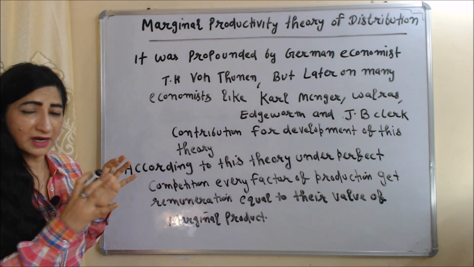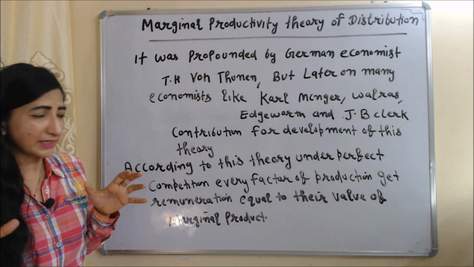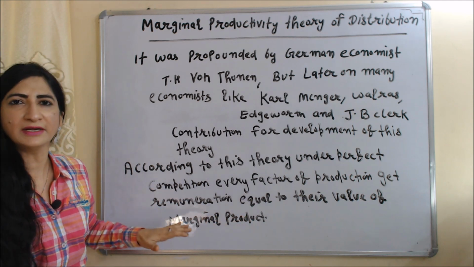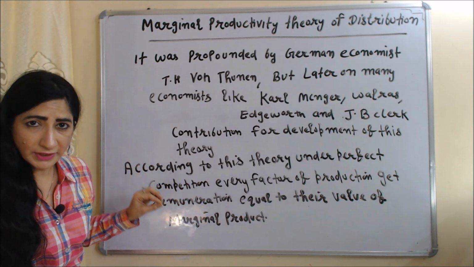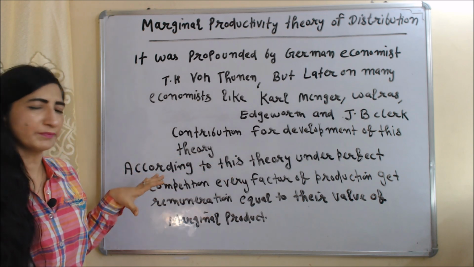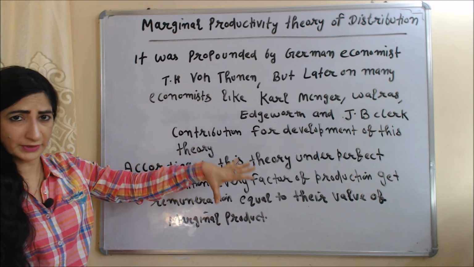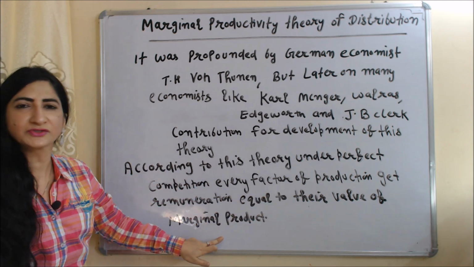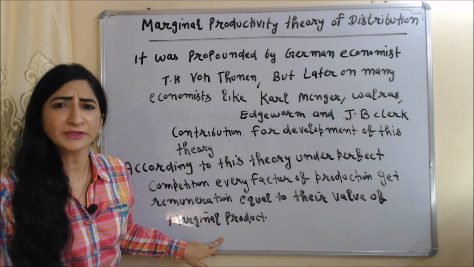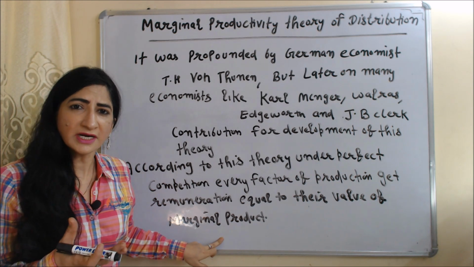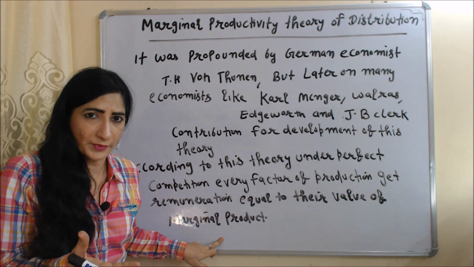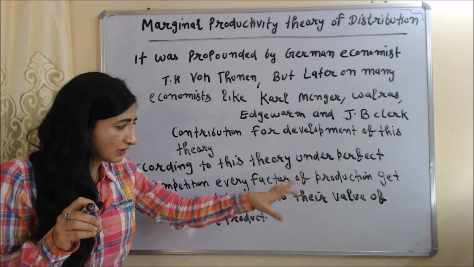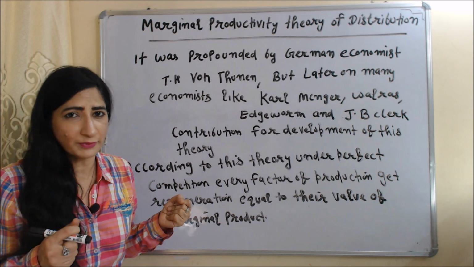According to this theory, under a perfectly competitive market, every factor of production should get remuneration equal to the value of its marginal product. Value of marginal product means the value generated by each additional unit of a factor of production. So according to this theory, a factor of production should get remuneration equal to the value it generates in the production process.